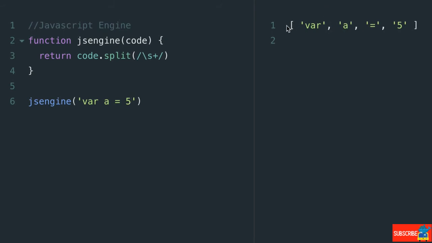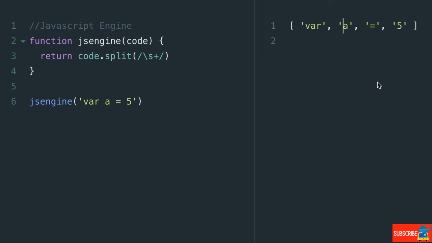Look at that. We've created a simple engine. I know, there's a lot more complexity to it than that. But that's what it's doing. We're giving it a piece of code, which just gets stringified. And then it tries to break things down into different parts. So maybe in this function, we can say, if you see the variable keyword, that means whatever comes after it is a variable that we're going to assign, and so on and so forth.